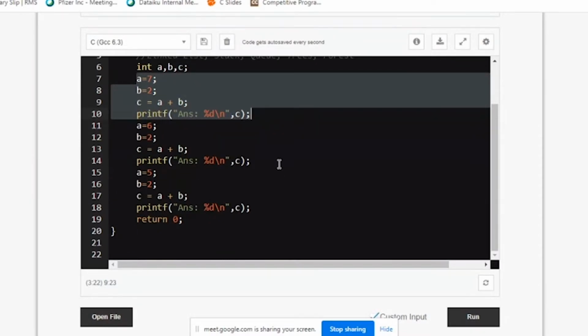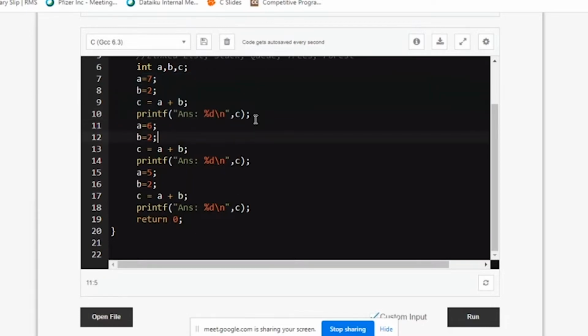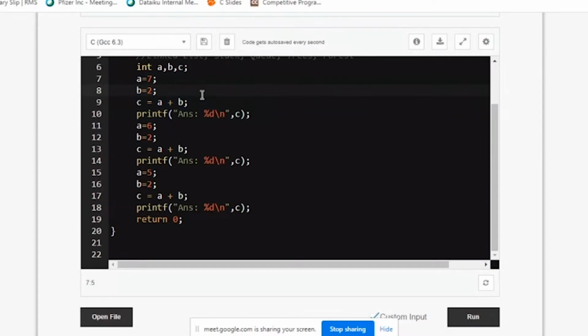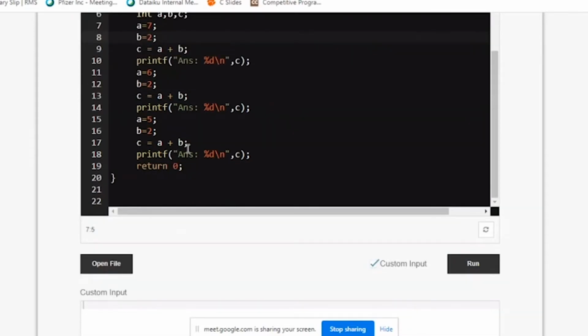So another important concept that comes in when we have to avoid repetition is functions. How can I do this? By writing these lines only once and letting my computer do the job 3 times. Write the logic only once, but the computer should perform the logic 3 times. How do we do it? There comes the concept of functions. The main advantage of a function is to avoid repetitive tasks, like loops. Clear? Function is very, very important.